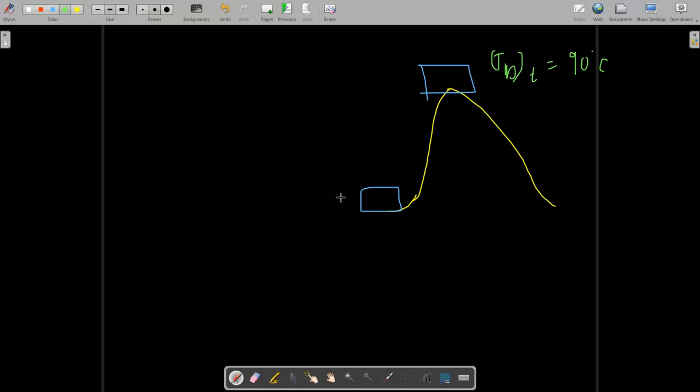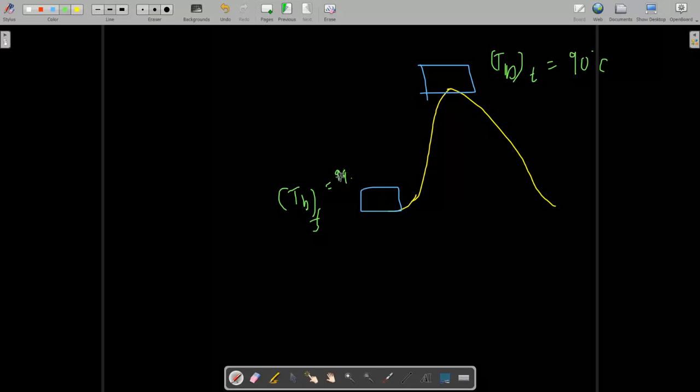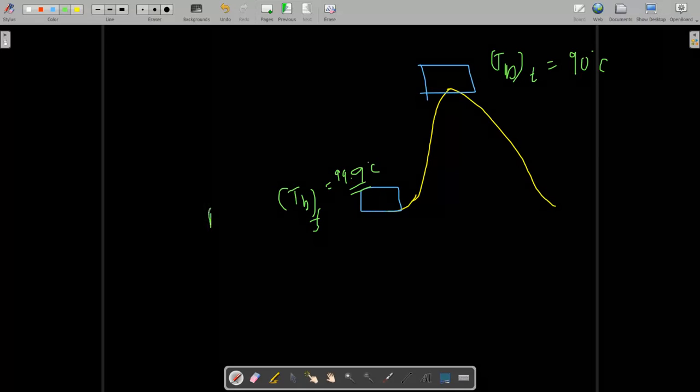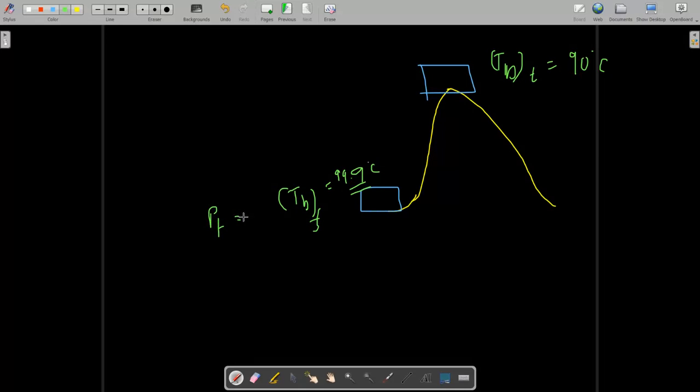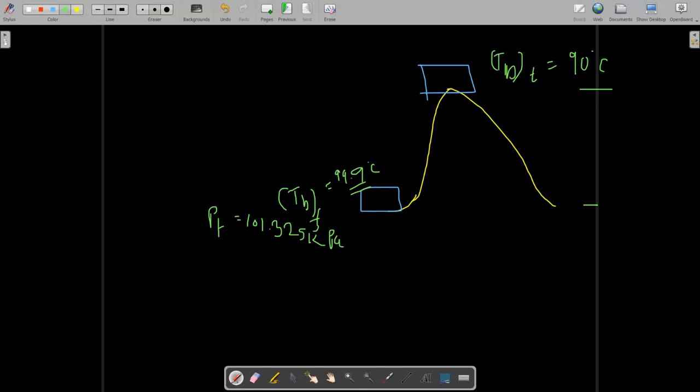And the same water we are boiling at the foot of the hill. At the foothill, it is 99.6 degrees Celsius. Sorry, it is 99.6, yes, exactly. And here the pressure at the foot is 101.325 kilopascal. So we have to find this height. What is this height? I am denoting it with Z.